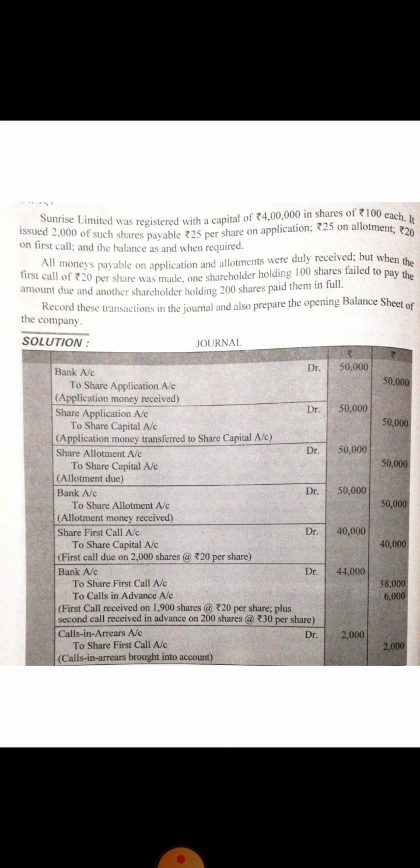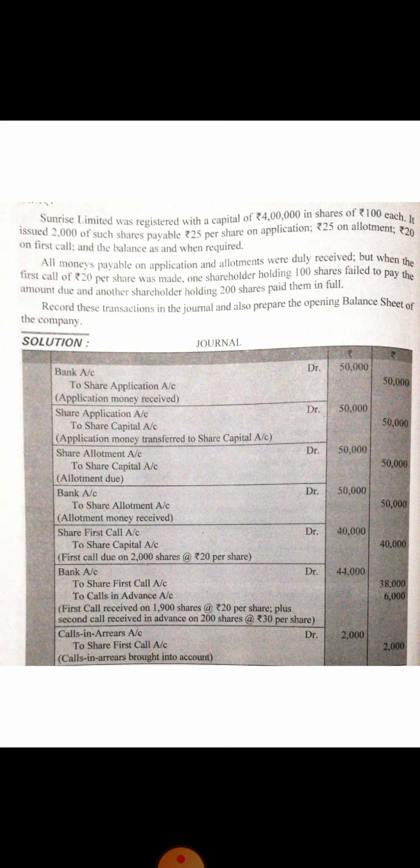You have a choice to pass the journal entry of share first call and calls in advance separately. It means first pass the due entry for share first call, which is share first call account debit to share capital account 40,000. Clear? Then you can pass your first call receipt entry, which will be bank account debit to share first call account.